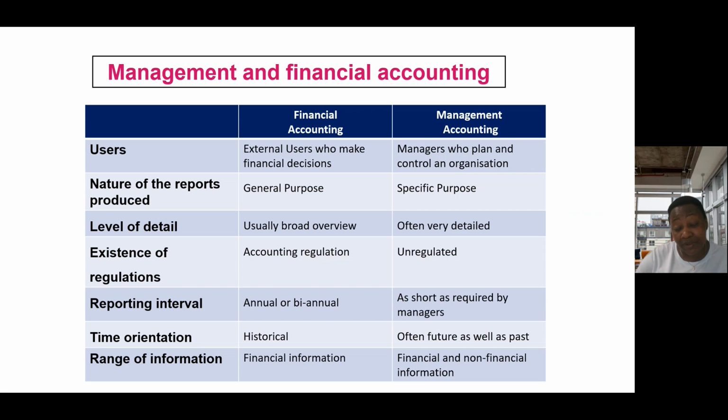Financial accounting looks at the past. It is very historical in nature. Management accounting, on the other hand, does not look at the past. It looks at what is happening at the moment, and it looks forward to the future. Financial accounting usually provides us with a range of financial information. Management accounting, on the other hand, doesn't just focus on financial information. It also includes non-financial information, because as a manager who wants to pull out strategies for the business, you're going to consider not just the financial elements of information that you have. You also need to look at the non-financial elements of the business.